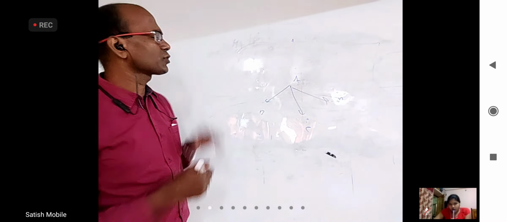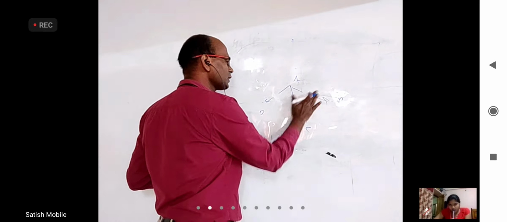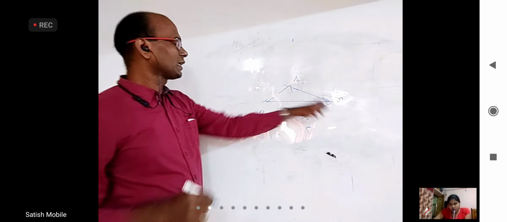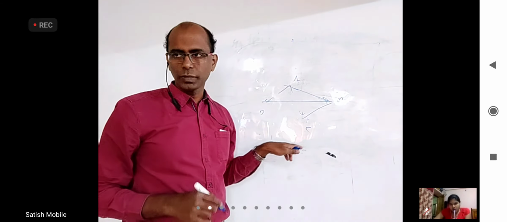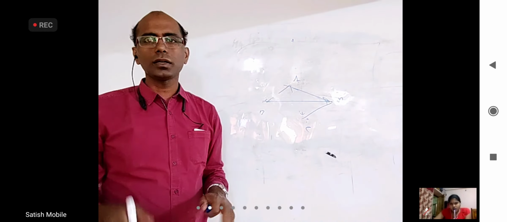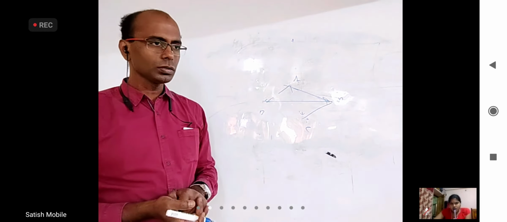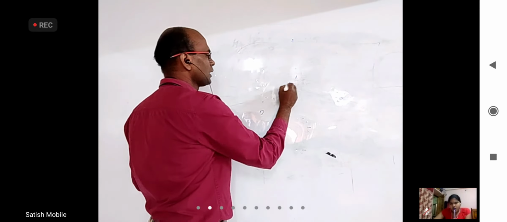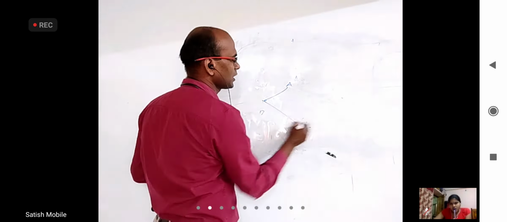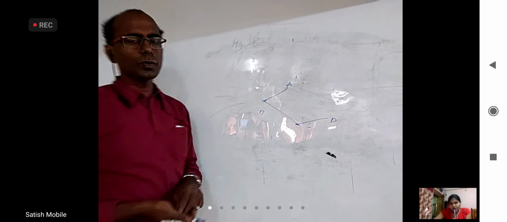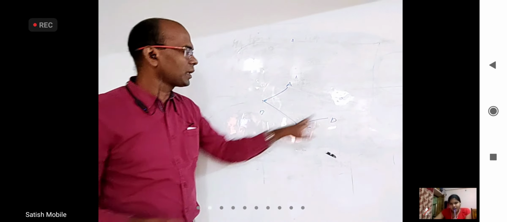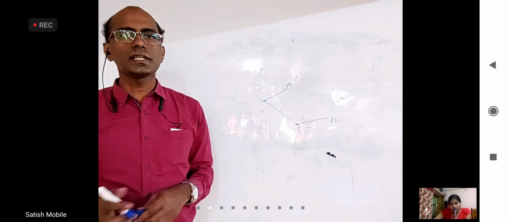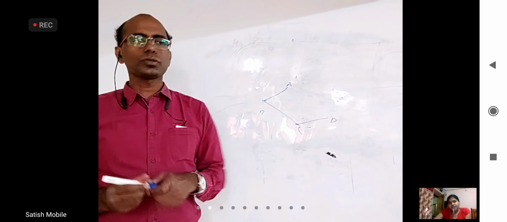If AB bar, AC bar, AD bar are coplanar, points A, B, C, D will be coplanar. One may say, why should I take A only? I want to take D. You take it. Somebody can connect D to A, D to B, and D to C. You take DA bar, DB bar, and DC bar. If they are coplanar, the four points A, B, C, D are also coplanar. One may say, I will connect A to B, then B to C, then C to D. That also is no problem. If AB bar, BC bar, and CD bar are coplanar, the points A, B, C, D are coplanar.